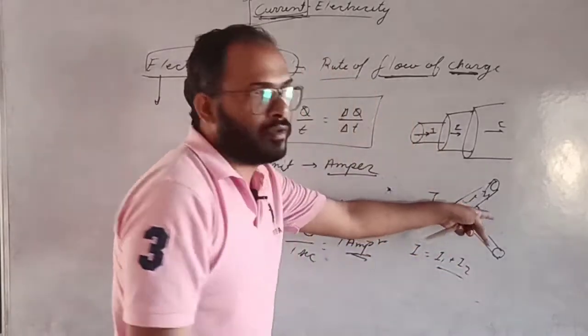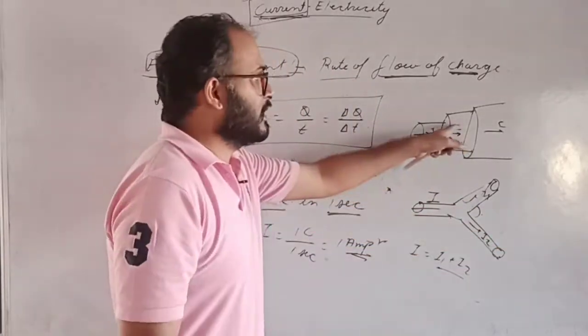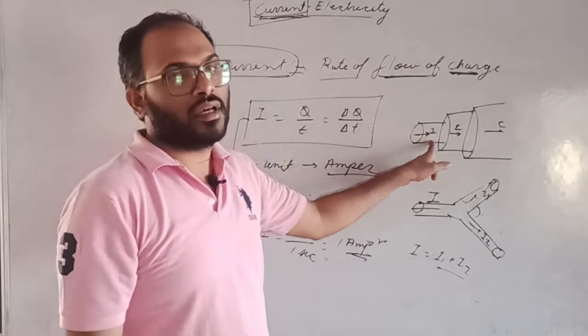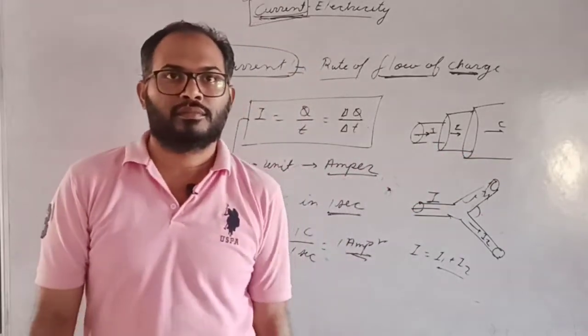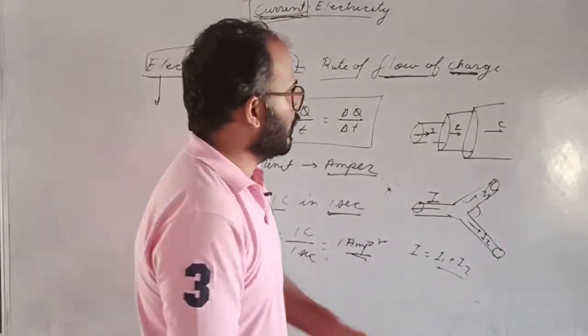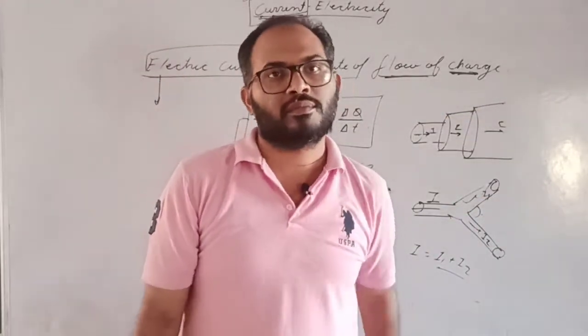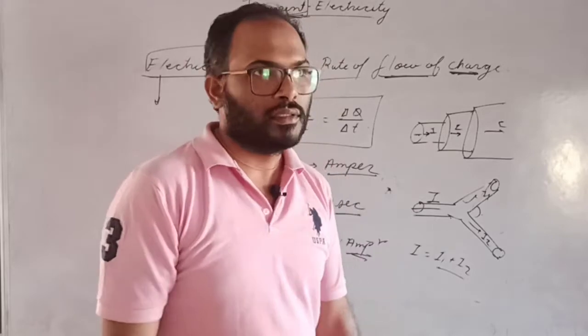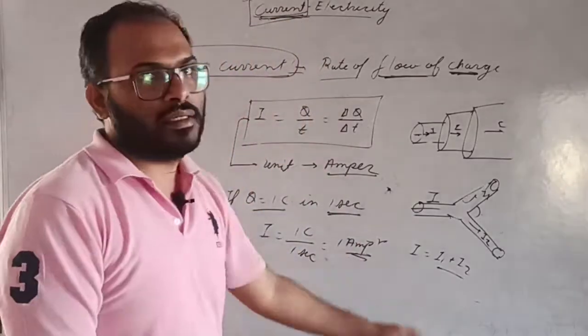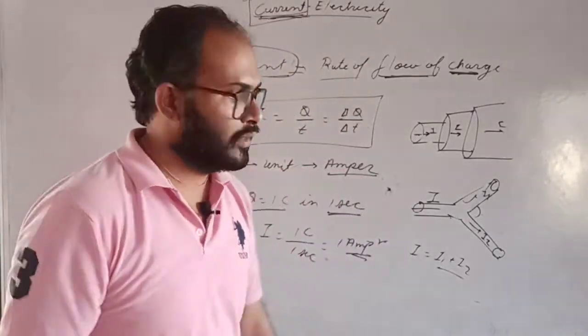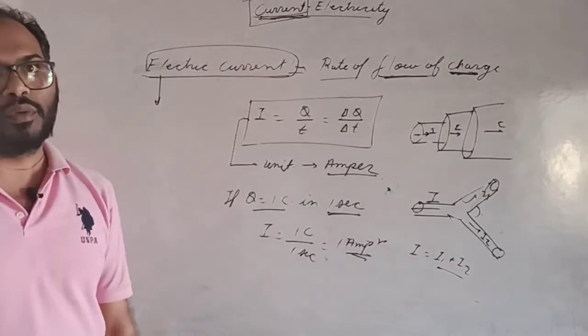And now the current will be divided. But at that condition, the current will be same. Whatever the cross section area will be changed, but the current in the system will be same. Is that clear? This is the electric current simply on the 10th level. Is that clear? Okay.